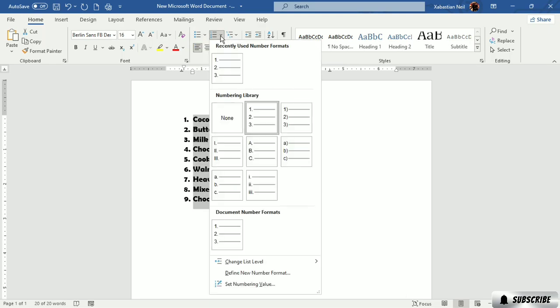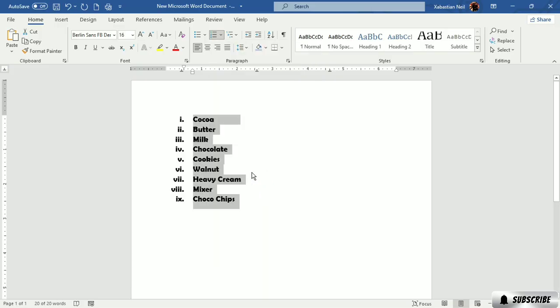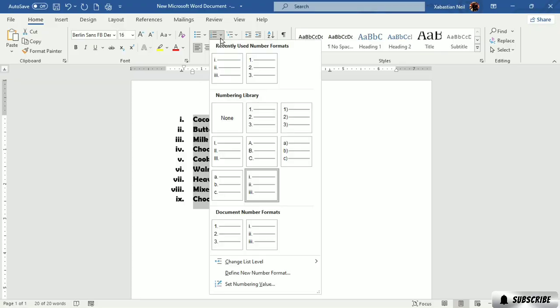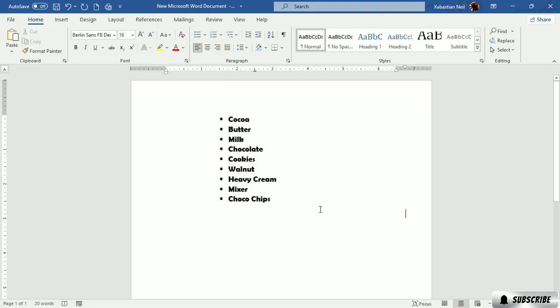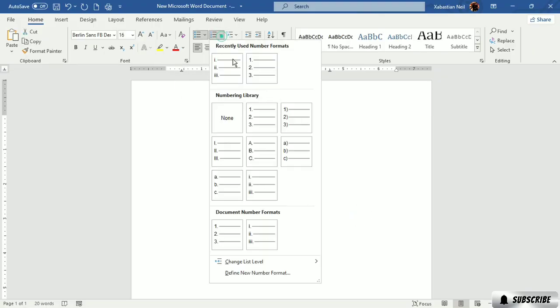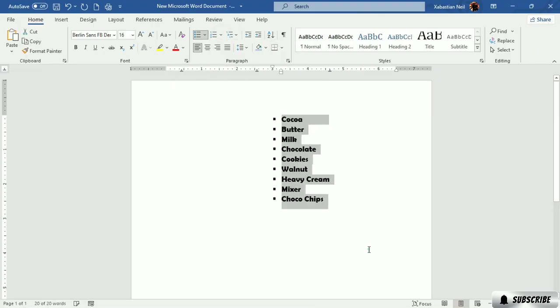As it is on numbering right now, I'm going to select A, B, C. I think it looks better. Or you can also do Roman numerals, bigger or smaller ones. I prefer this one. Now you can see that all of them are numbered. Now what I want to do is maybe change list level. If you want it to look like this, just select whichever one you want and it will be bulleted or numbered like that. If I want to change it again, it will also do this.